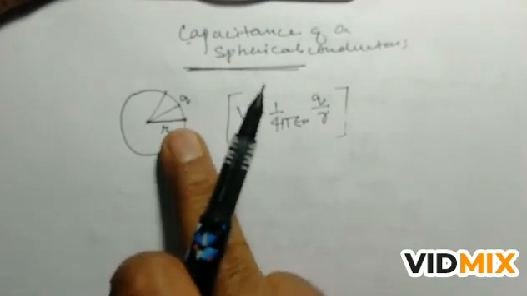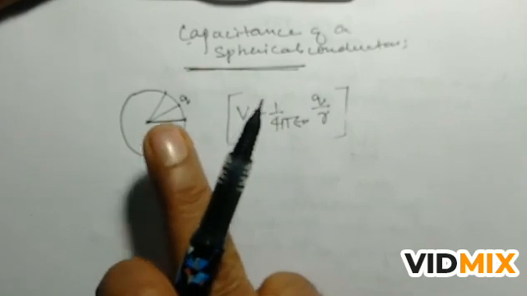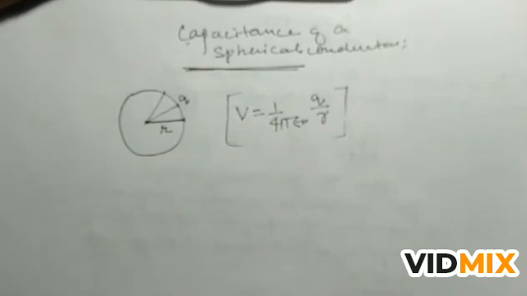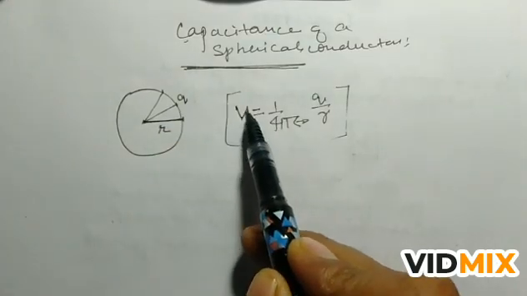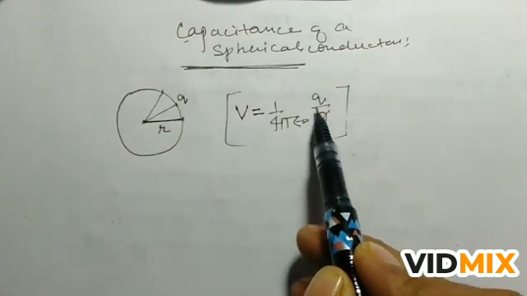So this is how the potential rises when the charge q is given to the spherical conductor. So when a conductor is given q charge, the potential rises by V is equal to 1 upon 4 pi epsilon naught q by r.